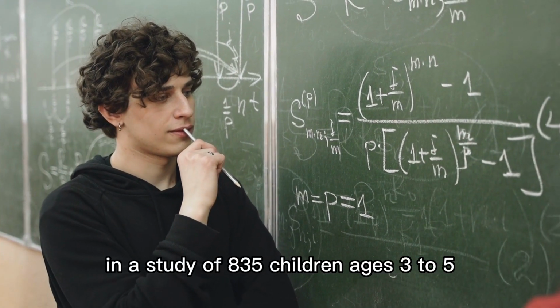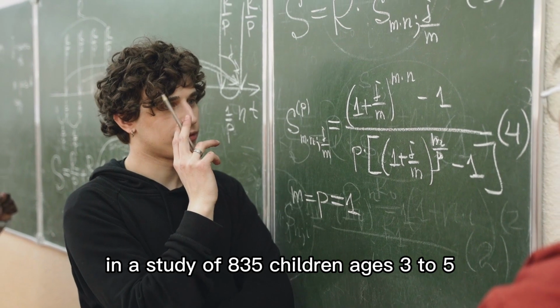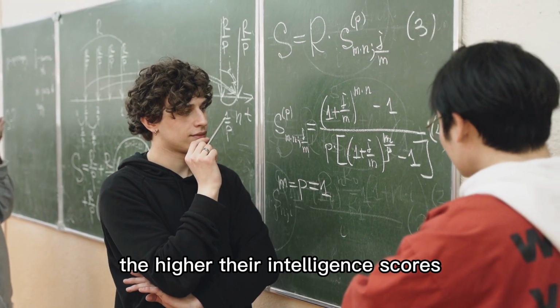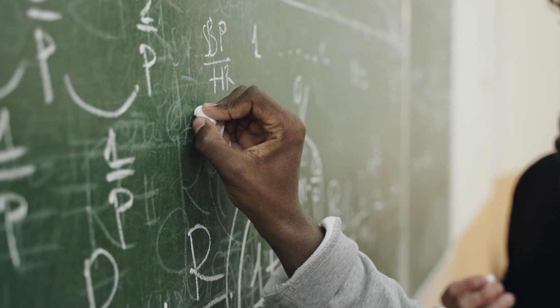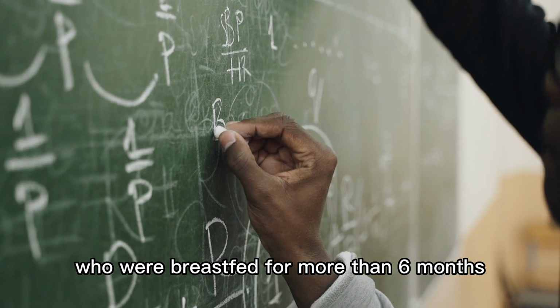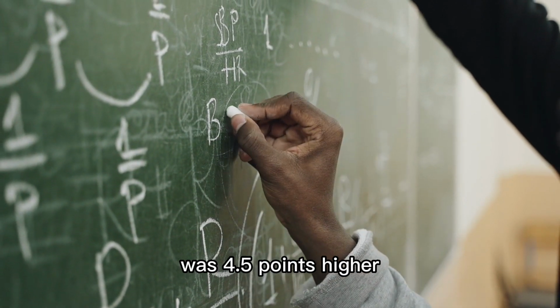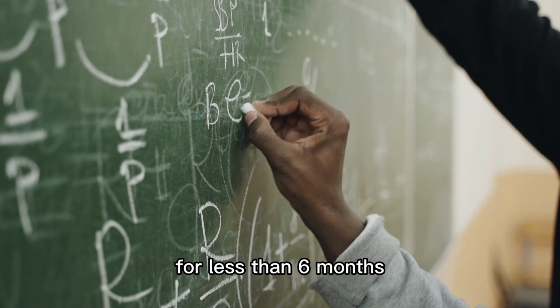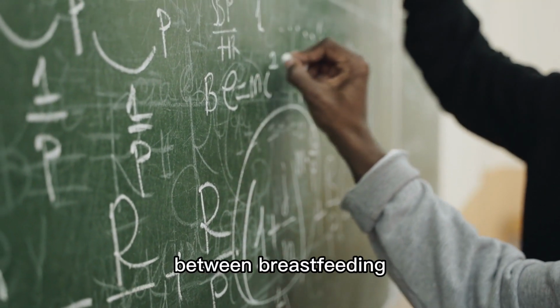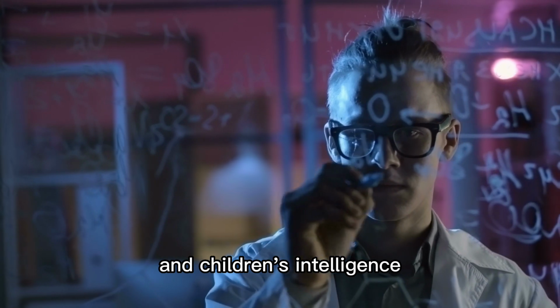In a study of 835 children ages 3 to 5, the National Institutes of Health found that the longer they were breastfed, the higher their intelligence scores. Among them, the intelligence score of children who were breastfed for more than 6 months was 4.5 points higher than that of children who were breastfed for less than 6 months. This suggests a positive relationship between breastfeeding and children's intelligence.